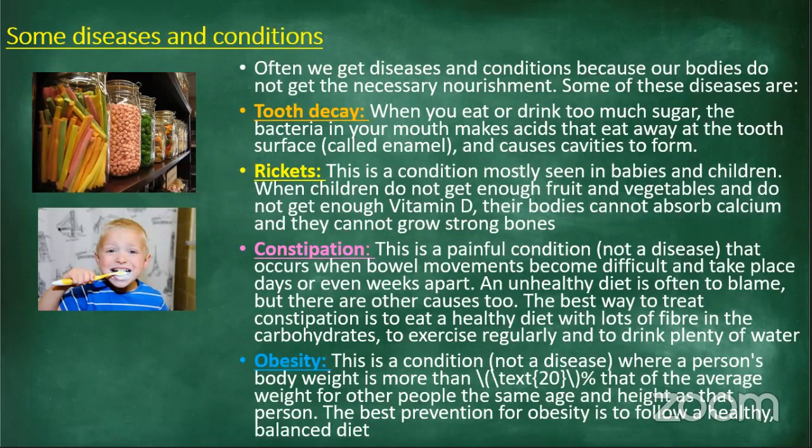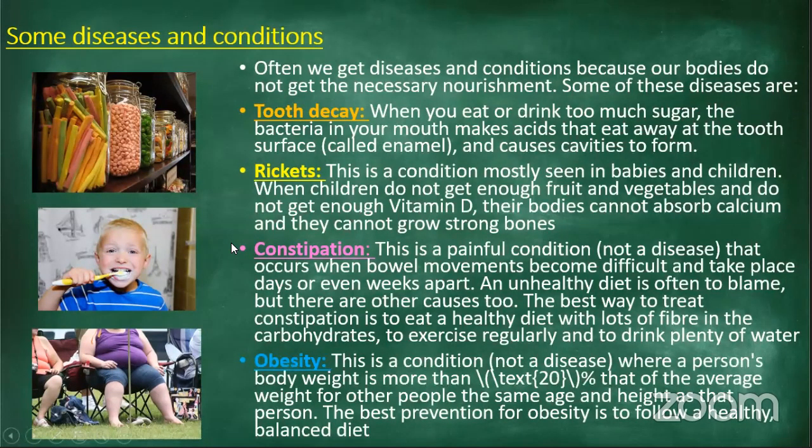All right. Now, obviously, the best prevention for obesity is to follow a healthy, balanced diet. All right. I see Trevor saying grade 7. Thank you so much for that. So in grade 7, you will be discussing the BMI. All right. So there's just a picture of obesity, obviously too much fat in the body. So it's not a disease. It's definitely just a condition that you can get rid of with eating a balanced diet, drinking enough water, and exercising. It's important to exercise, at least just a walk around the block, or if you've got a skipping rope, maybe just 20 skips a day should do you good.